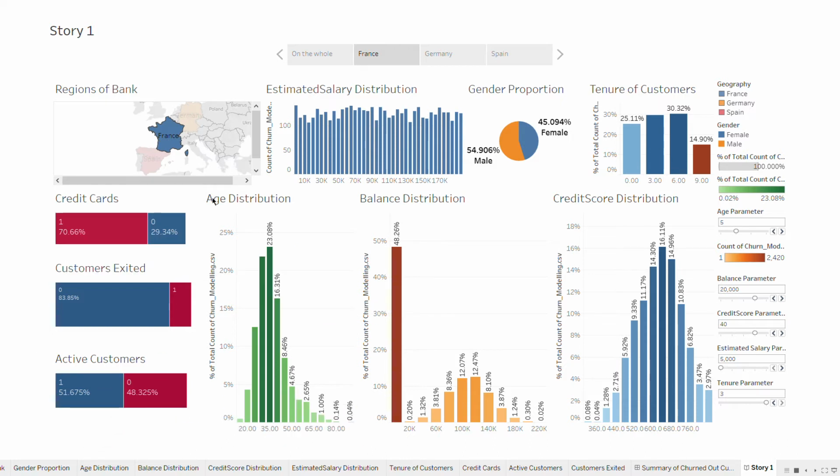Now we'll move to the age distribution. So we can see a major proportion of the customers actually lies within this age group of people, that is from 25 to 35 years. And this actually means that the bank has a younger lot of people. Now if we look at the